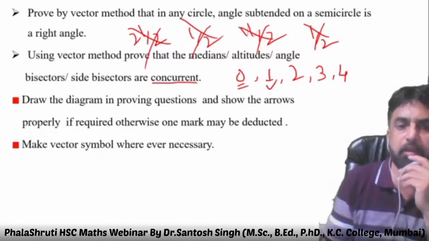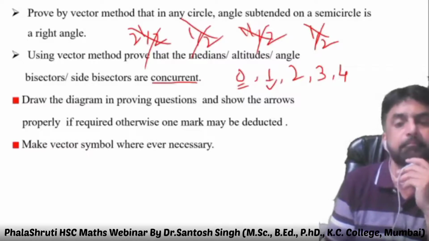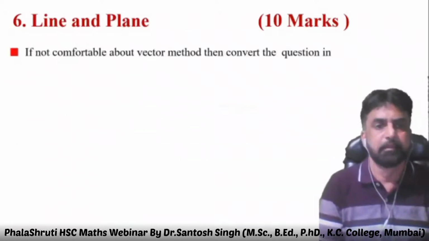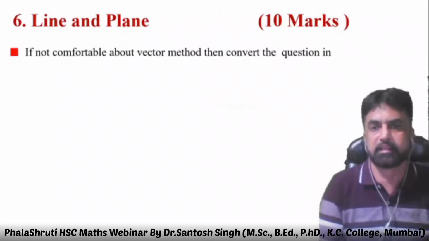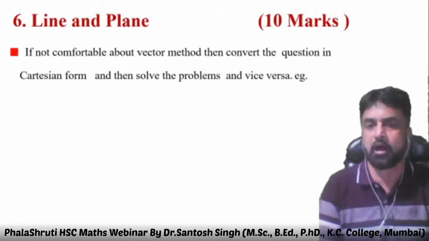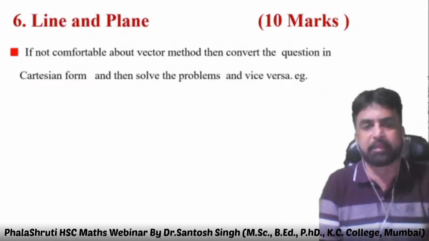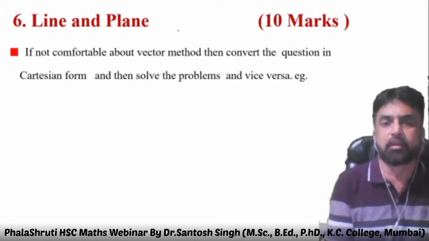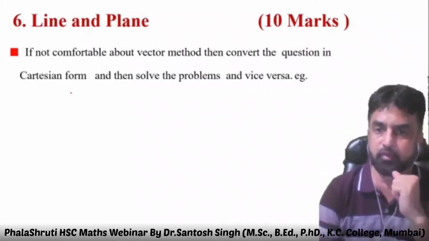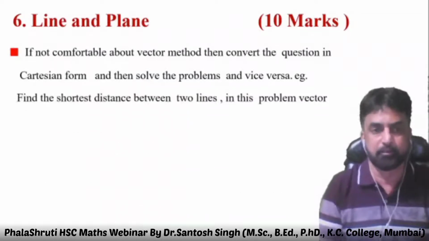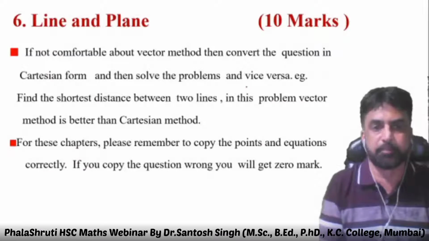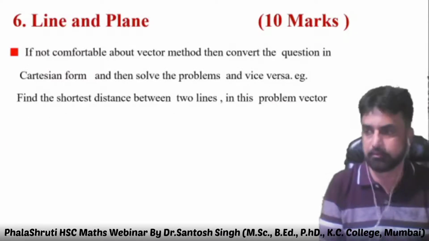Make the vector symbol whenever necessary. The next chapter, line and plane. If you are not comfortable with the vector method, then convert the question into Cartesian form and then solve the problem, or vice versa. For example, the shortest distance between two lines in Cartesian form is difficult to remember. But in vector form, it's very simple. For finding the shortest distance between two lines, the vector method is better than the Cartesian method.